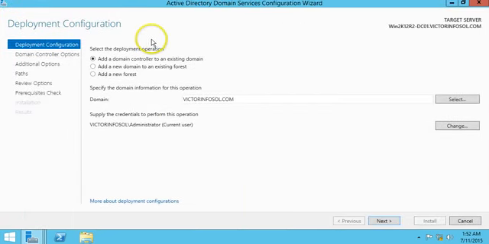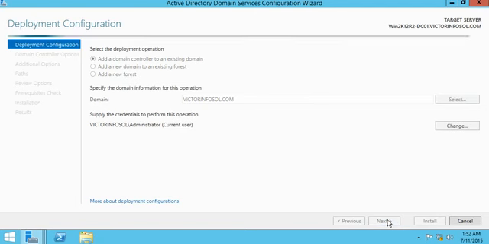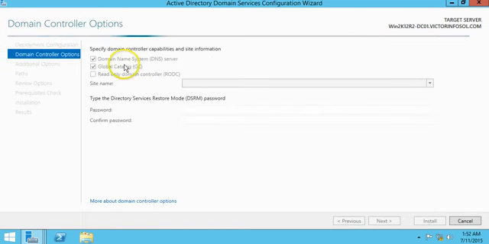and it takes me to a new wizard, and I'm going to select add a domain controller to existing domain. My domain is Victor Infosol, that is automatic. So click on next, and here we need to type the directory service restore mode password.